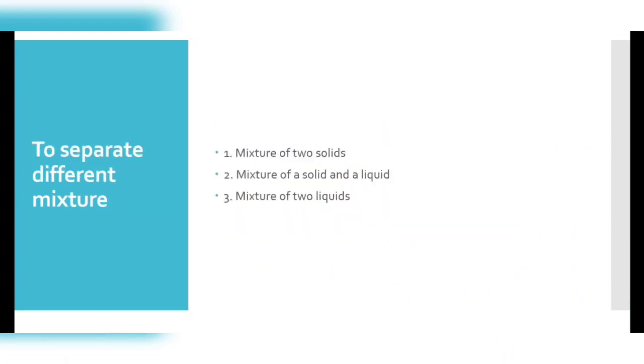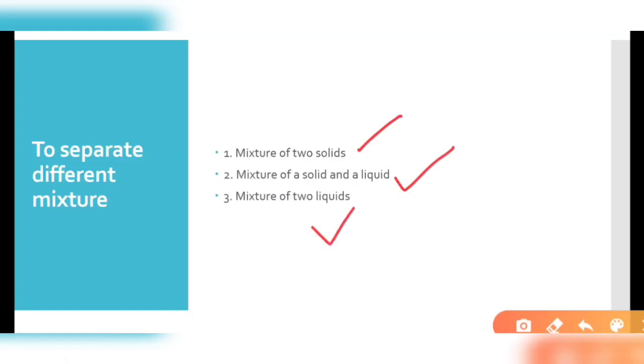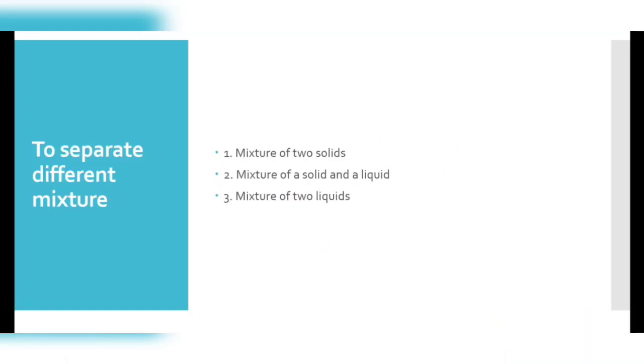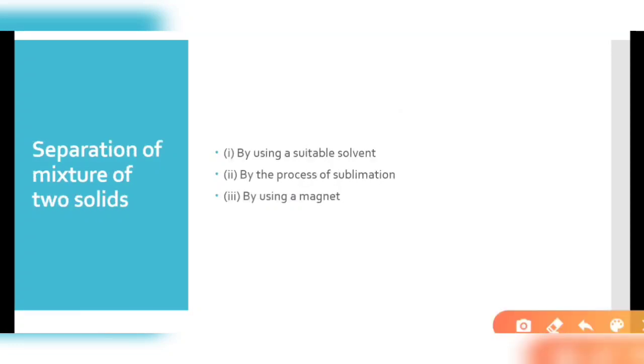To separate a mixture, firstly we need to learn what type of mixture it is: whether it is a mixture of two solids, a solid and a liquid, or two different liquids. So let's learn more about it. How can we separate the different kinds of solids first?